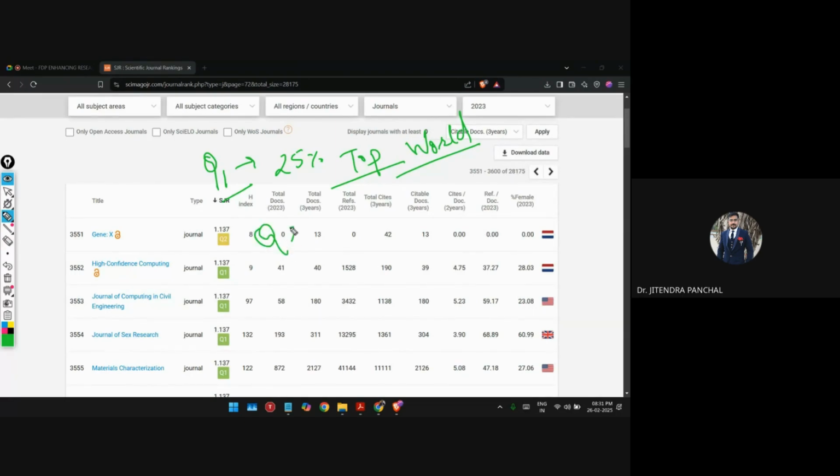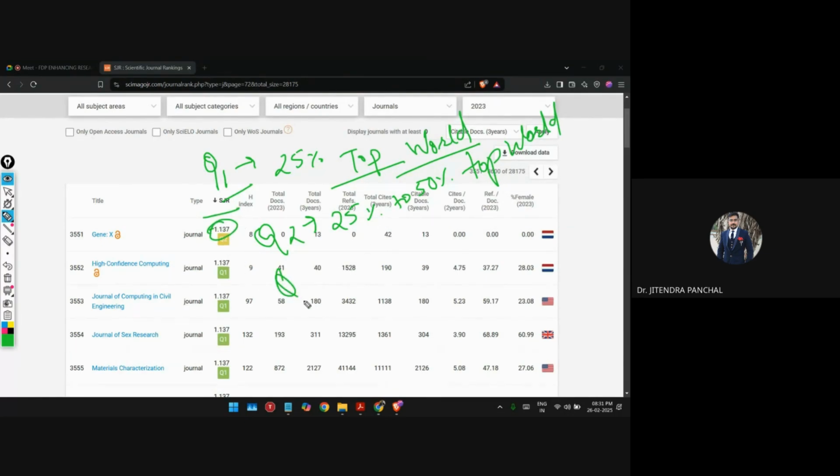What is Q2? Q2 is nothing but the second band, you can say 25 to 50% of journals. So it contains journals from 25 to 50% of the top journals in the world, based on this SJR ranking.